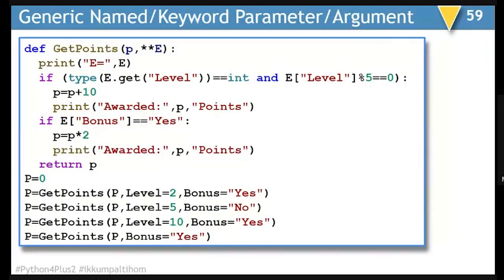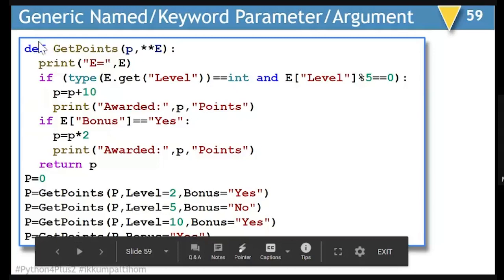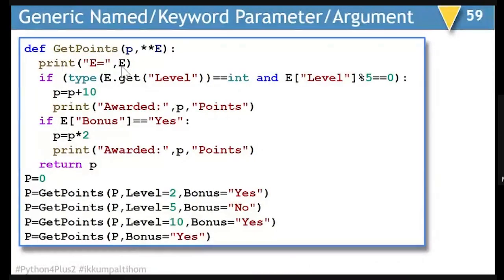Next example of the similar kind, where we have P as a normal parameter and E as the generic keyword parameter. So if I am passing level as 2, bonus as yes, I come inside and display the value of E. So the entire content of E will be displayed. And if the type of level is found to be integer and level is supposed to be divisible by 5, in that case, points will be incremented by 10 and you will display a message as awarded so many points.